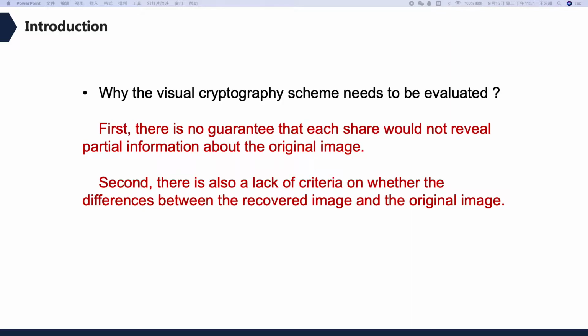Secondly, it is hard to determine if one can always derive the same information from the original and the recovered image. If the recovered image cannot convey the key information as the original image, then the encryption will be meaningless.